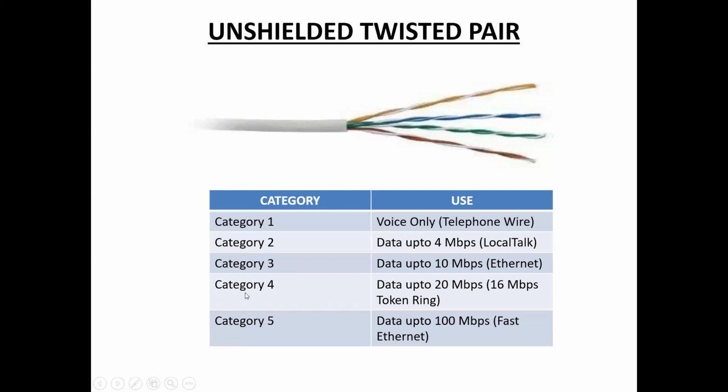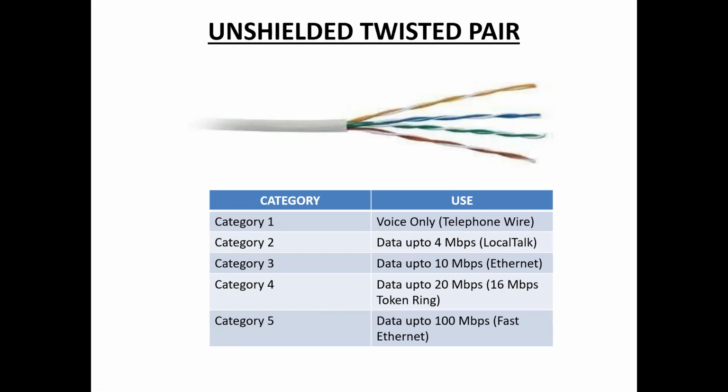Next, category 4 UTP cable, by which we send data at speeds up to 20 Mbps. Example, token ring. Category 4 cables are used in the token ring. And next, category 5 UTP, by which the sender can send data at the speed of 100 Mbps, and category 5 UTP cables are used in fast Ethernet. So this is about unshielded twisted pair.